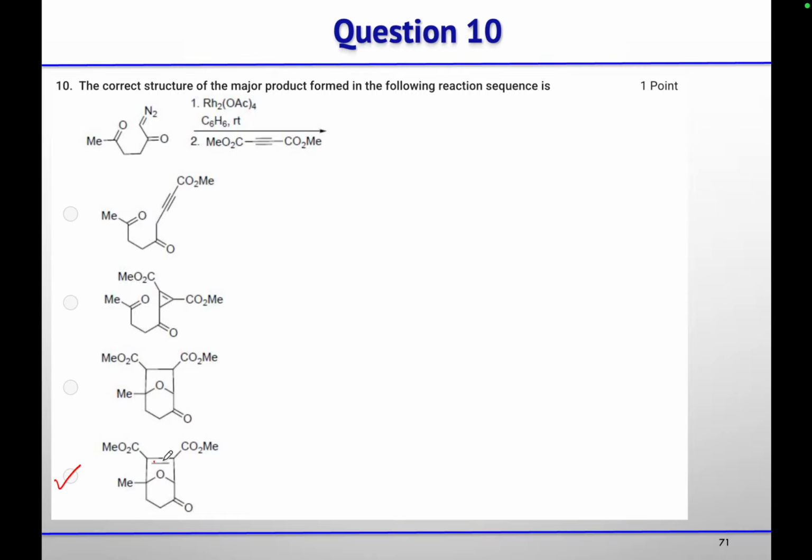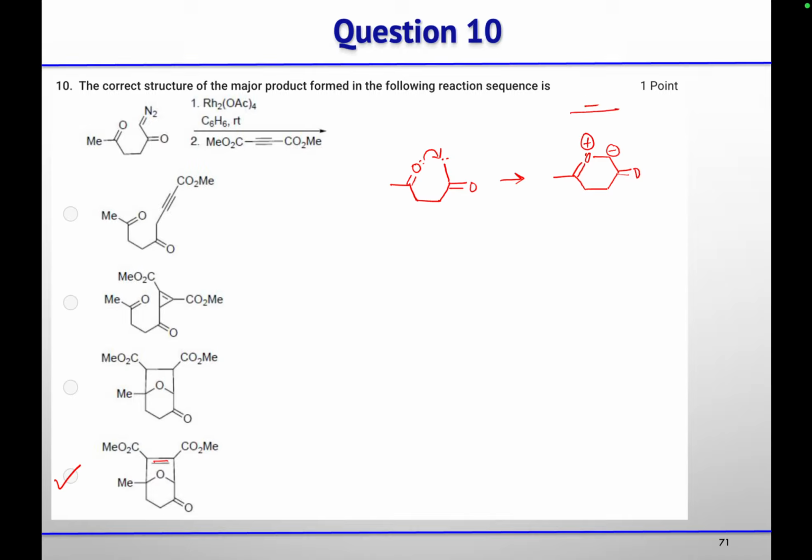You are missing one double bond. See, we have alkyne and not alkene. Okay, so let us try how we will get this product. So first carbene will form. So I'm directly writing here carbene. Then this oxygen will push the electron density towards the carbene and here we will get the negative charge, and on oxygen we have the positive charge.